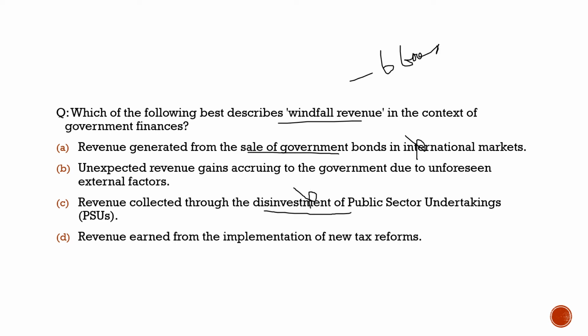Third statement is also incorrect. Fourth statement, revenue earned from the implementation of new tax reforms. No, it is not tax revenue at all. So fourth statement is also incorrect. Now we are left with option B, that is unexpected revenue gains occurring to the government due to unforeseen external factors. 100% correct. That would be the most correct definition of the windfall revenue which the government gets.